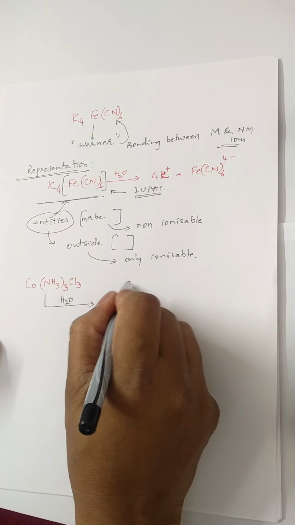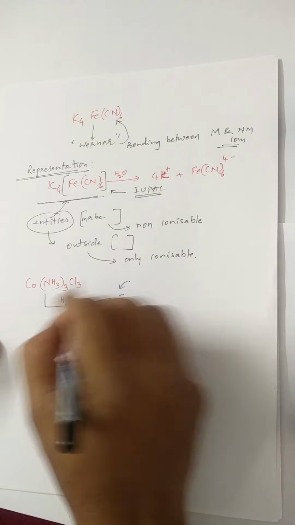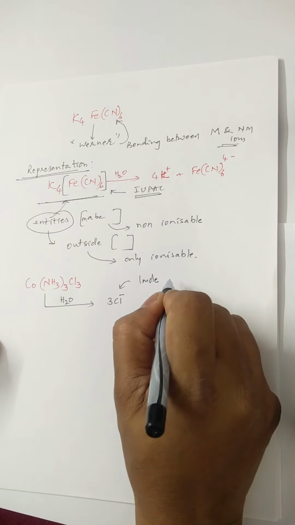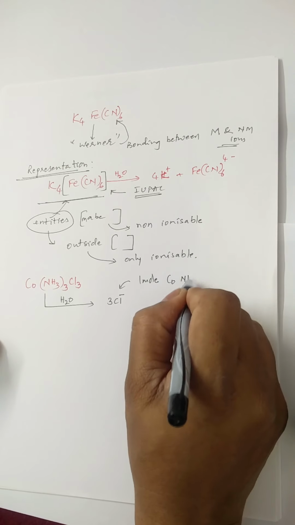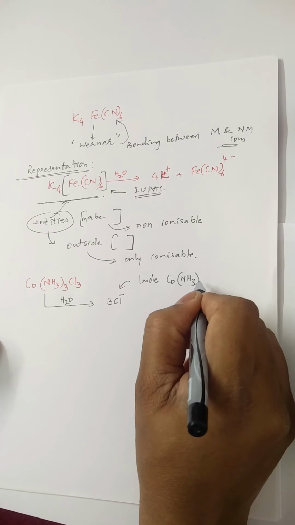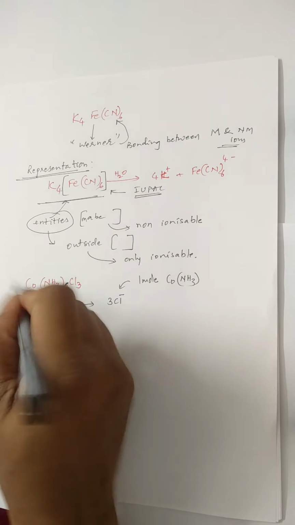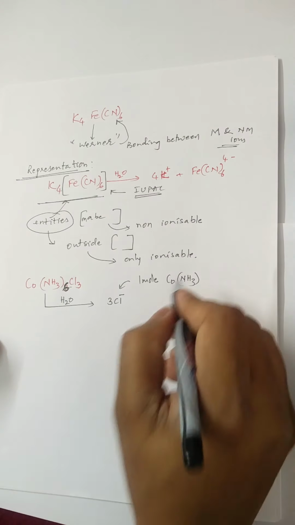Okay, how do we do it? How do you confirm it? When 1 mole of Co(NH3), okay, we take it as 6. This is 6. Why it is 6, we'll get to know afterwards.